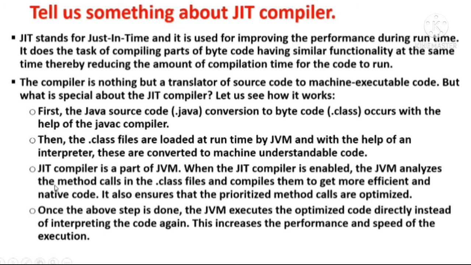And the next point is JIT compiler is a part of JVM. When the JIT compiler is enabled, the JVM analyzes the method calls in the .class files and compiles them to get more efficient and native code.